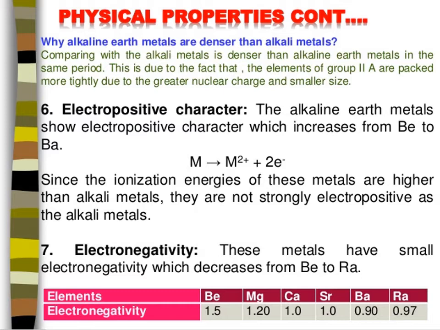So magnesium and calcium are found in many rocks. Have you seen rocks? In rocks, magnesium and calcium are found. Magnesium is in carnallite, magnesite, dolomite. Calcium is found in chalk piece. Have you seen chalk piece? And the limestone, the lime, what will be in all that? Calcium will be there. Okay? So where will strontium be? Strontium is found in minerals like celestite and strontianite. Barium is very less common, and radium is a decay product of uranium. Uranium, which they use in nuclear power plants, that is a decay product.